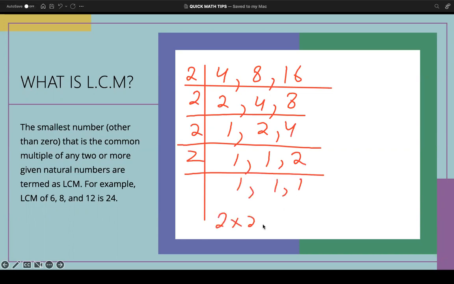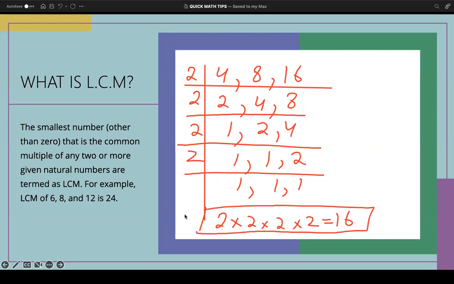So 2 multiplied by 2 multiplied by 2 multiplied by 2: 2 2s are 4, 4 2s are 8, and 8 2s are 16. So the LCM is 16. This was the previous method, right? Now, what is the 5-second one?